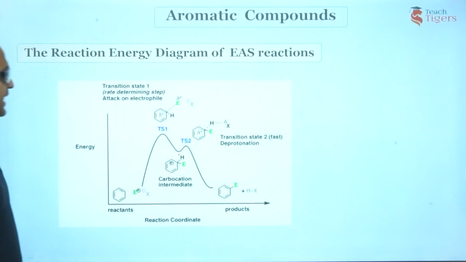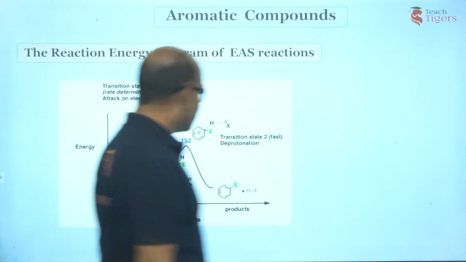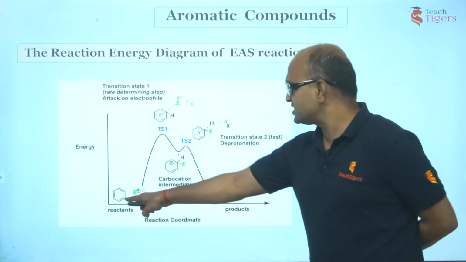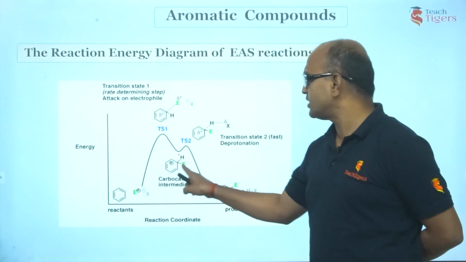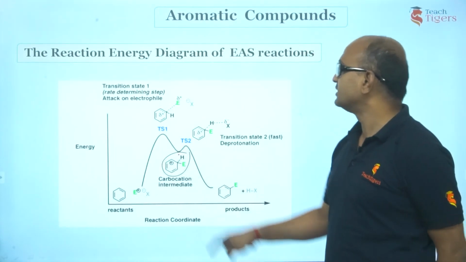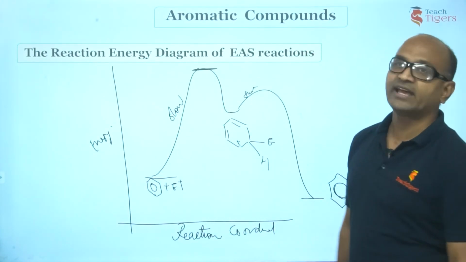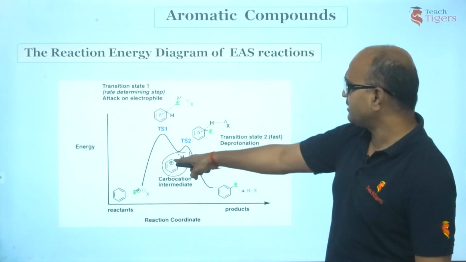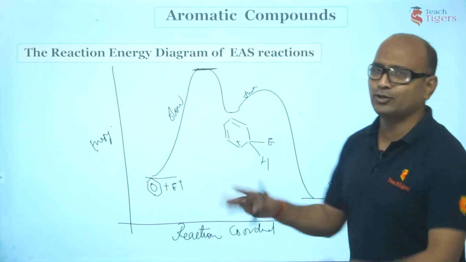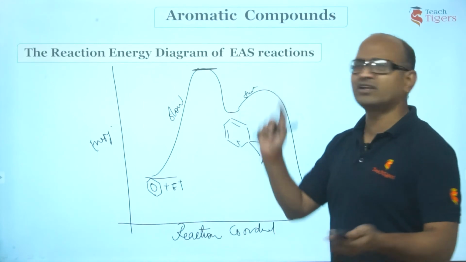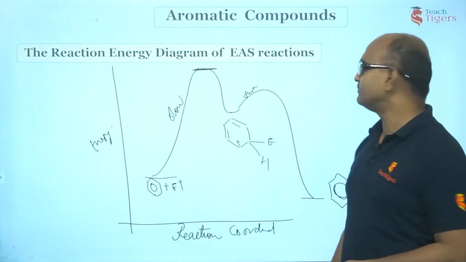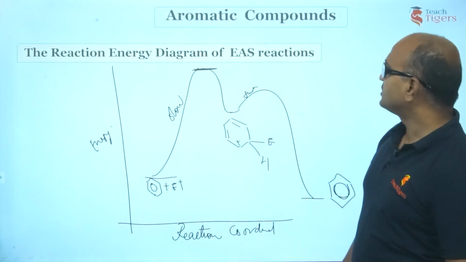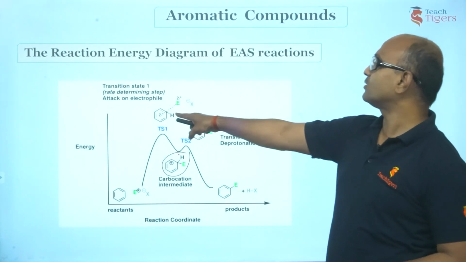Please go through this mechanism. I have shown you the activated transition complex, activated complex also you tell. First, this is benzene. It is attacked by electrophile. You have got an arenium carbocation. This is the arenium carbocation we have. Sir, here they have written positive charge here. Why did you write? I told you it is resonance. You can break any one of the pi bond. It is one and the same. Alright guys. So, this is the activated complex that you are going to have.